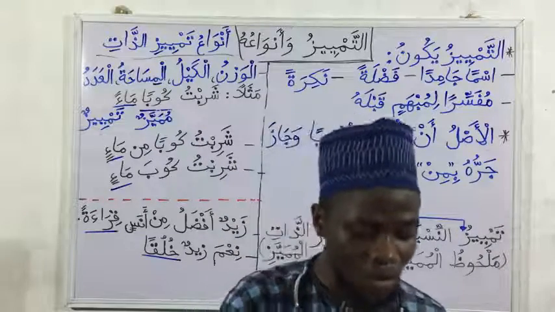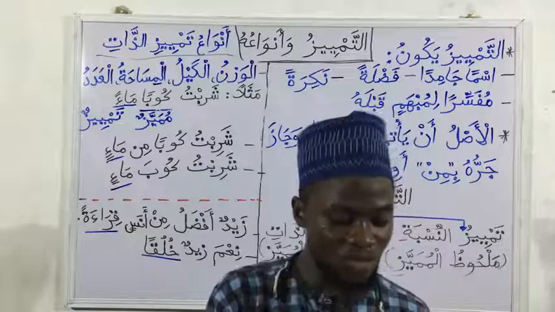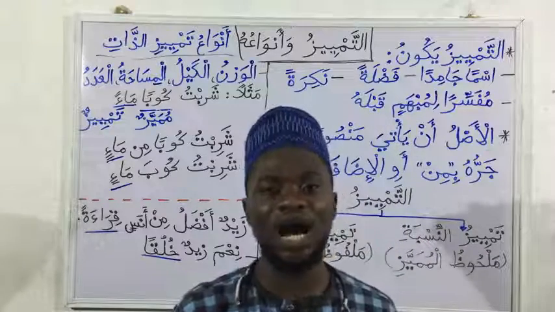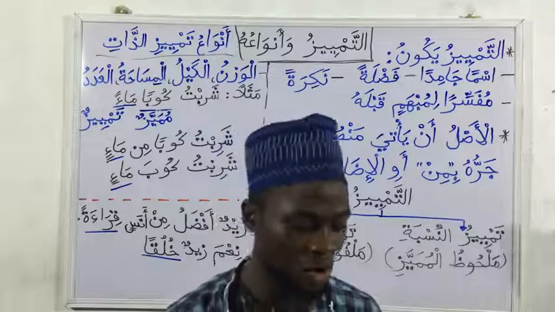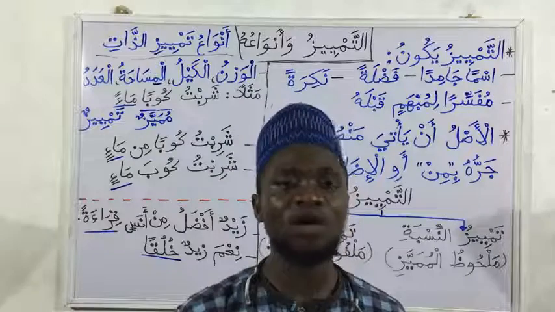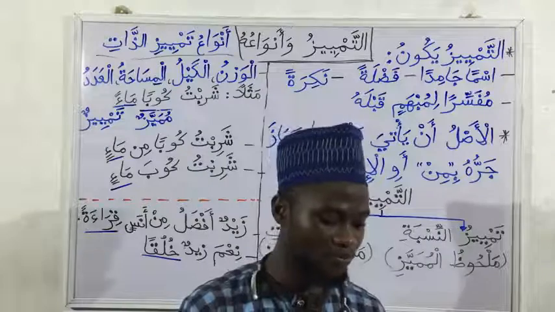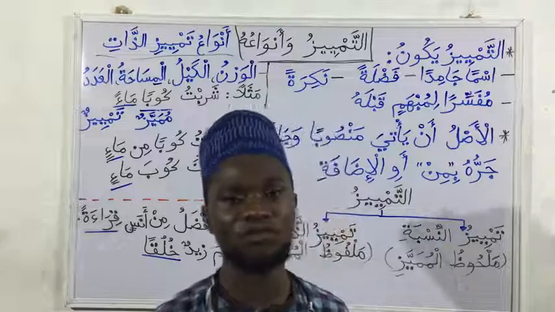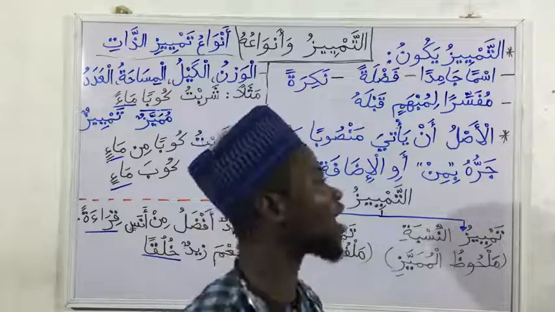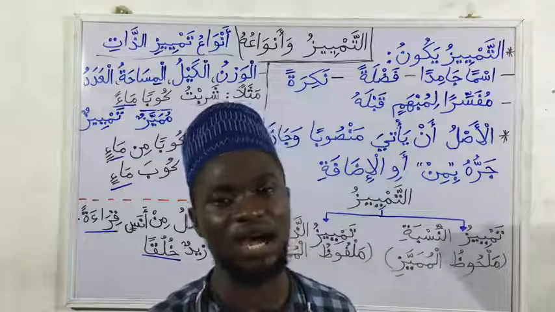Then the second example, ghallatil ardu irdaban qamhan. The earth produced an ardeb of wheat. An ardeb of what? Ardeb is a unit that is used in Egypt.